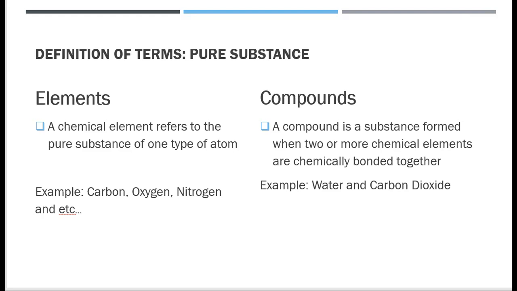Carbon dioxide is made up of carbon and oxygen, and the chemical formula for carbon dioxide is CO2. Let's move on to the next slide.